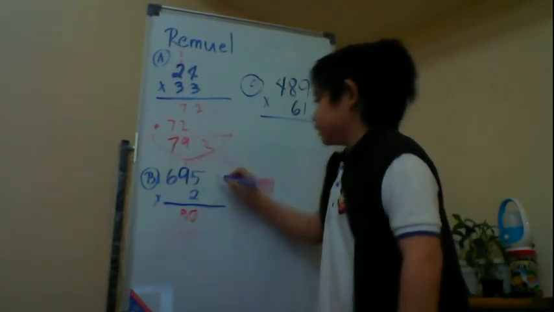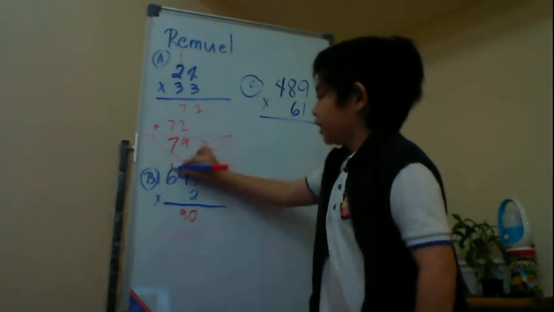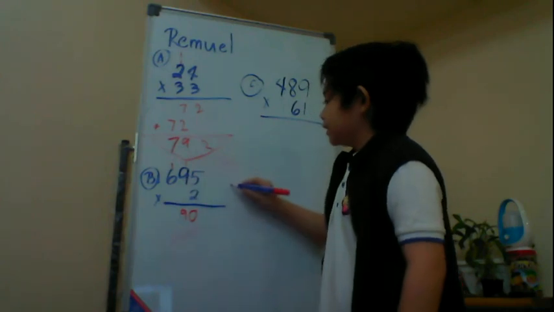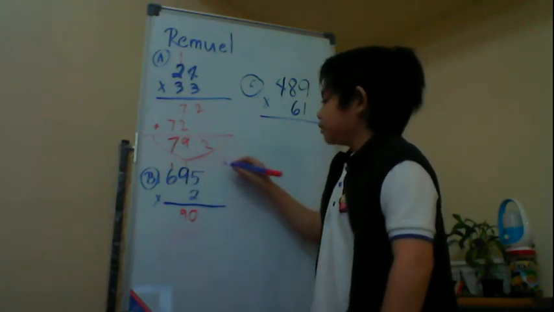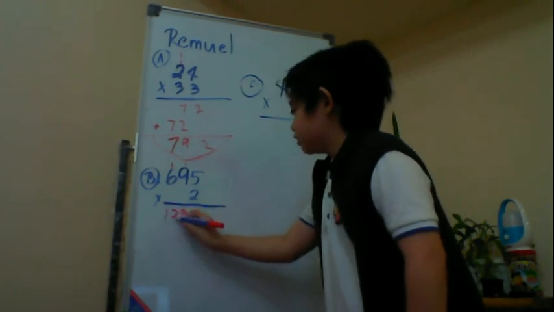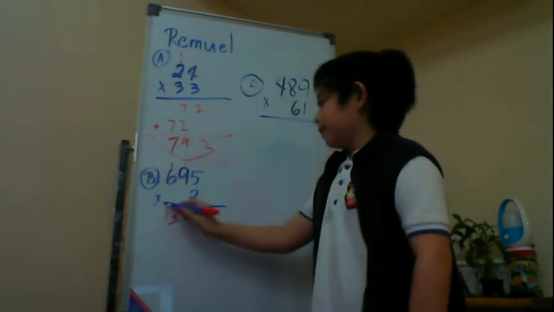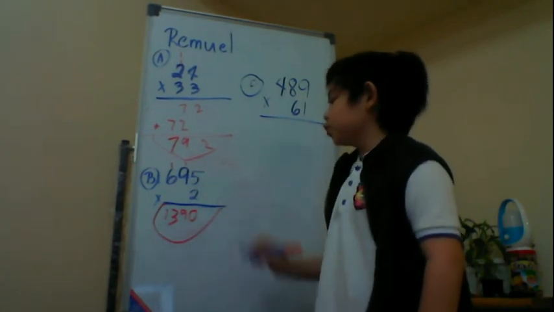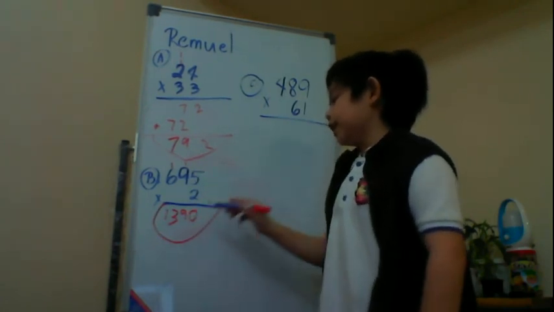Write 9 on the tens place, carry 1. 2 times 6 is 12. Plus 1, 13. Write 13 here. So, the product of 695 times 2 is 1,390.